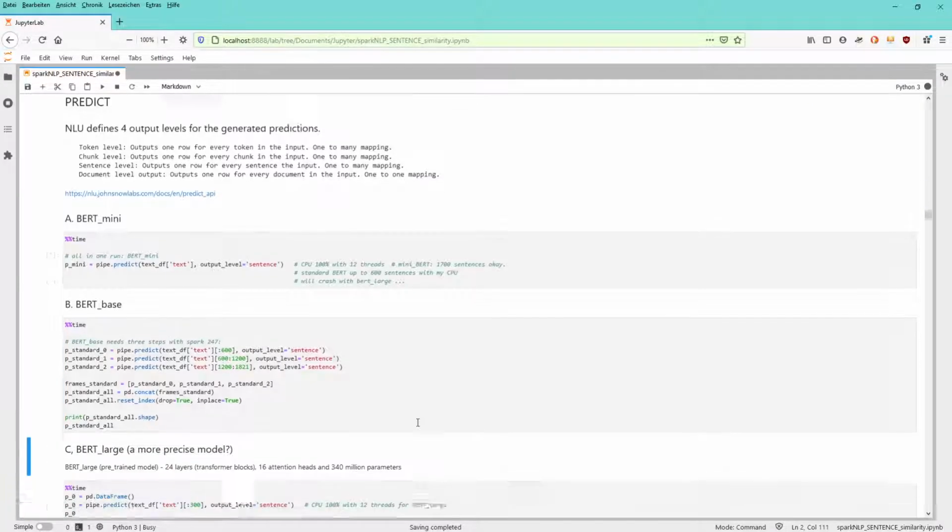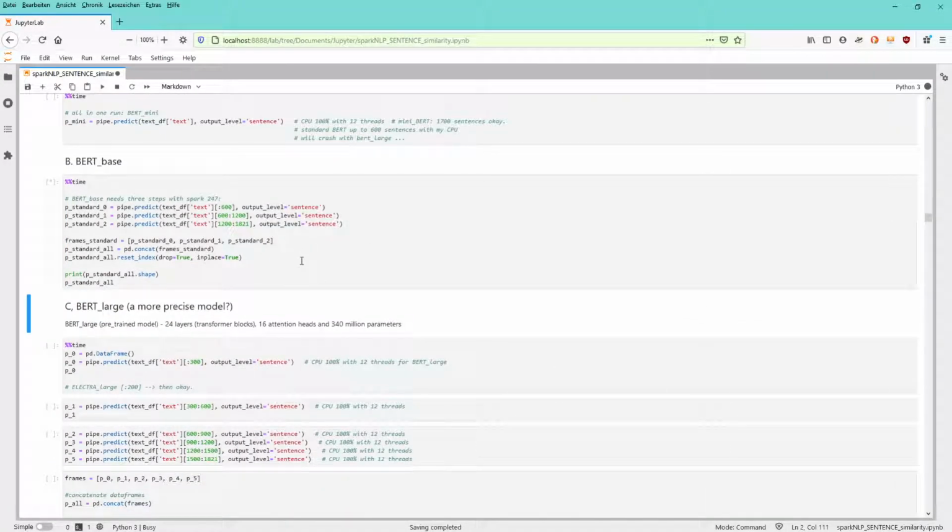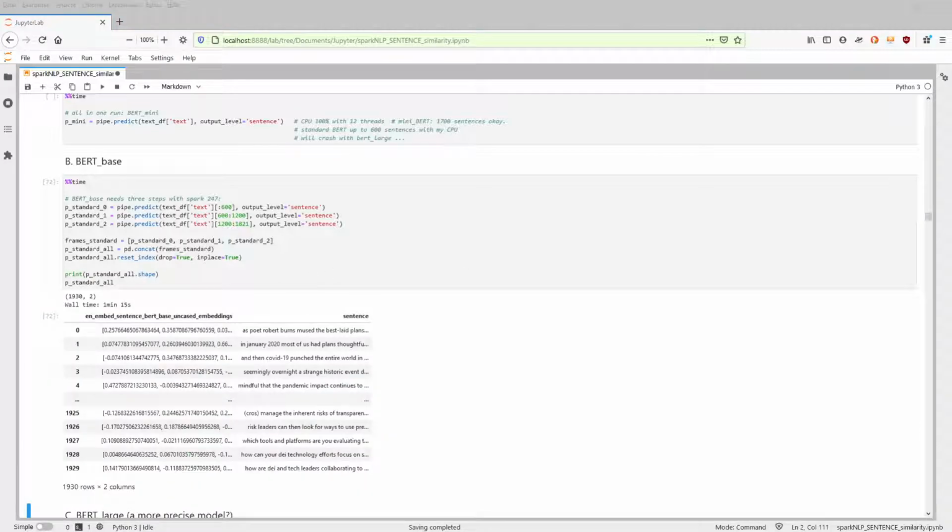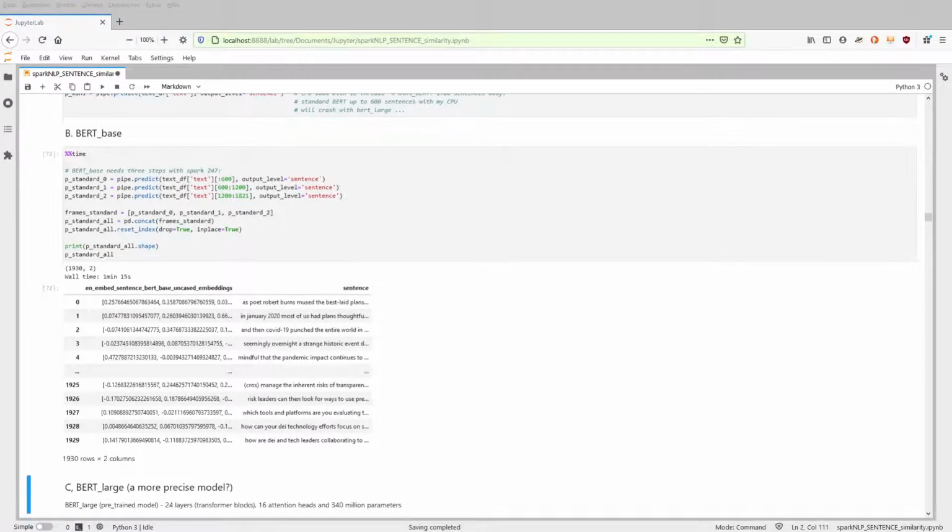And here we go. Since I do not have an NVIDIA graphics card, I cannot use any CUDA cores or anything at all, so all the work is done by a 6-core CPU from AMD, less than $200 at home. So if you have a gaming computer at home, no problem to run this program on your computer at home. It's gonna take some time. And after 1 minute and 15 seconds, we now have the result. A Panda Dataframe where for each sentence we found a perfect sentence embedding.